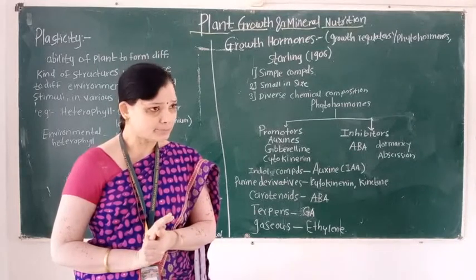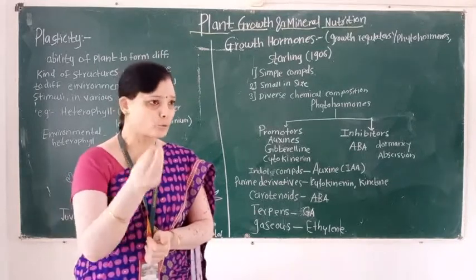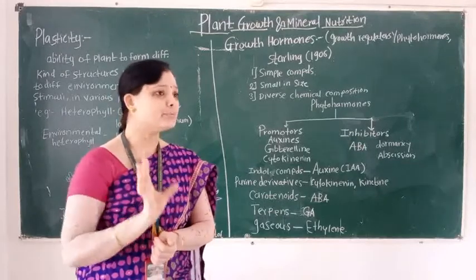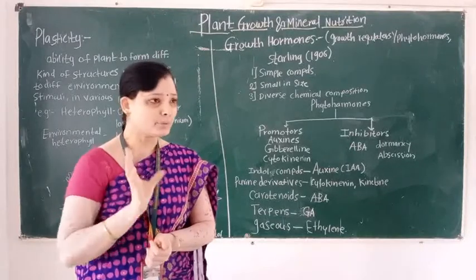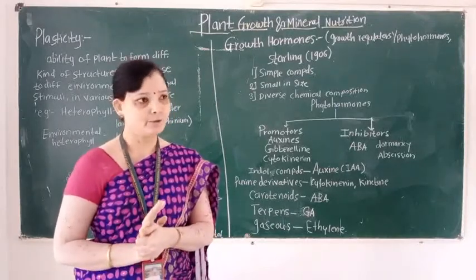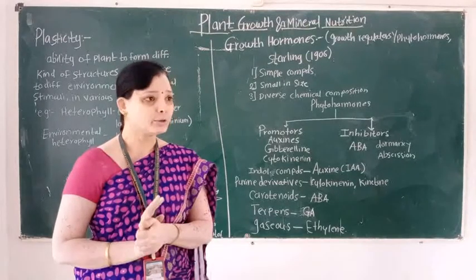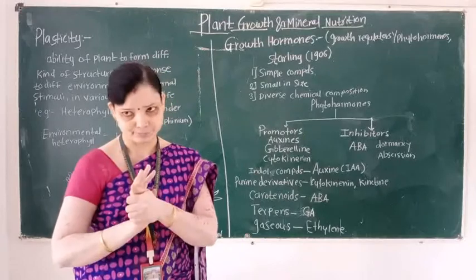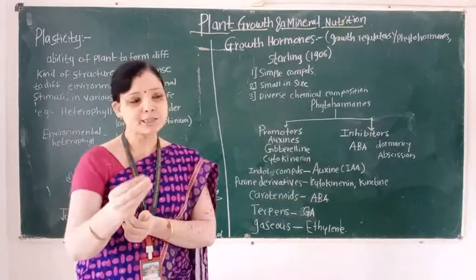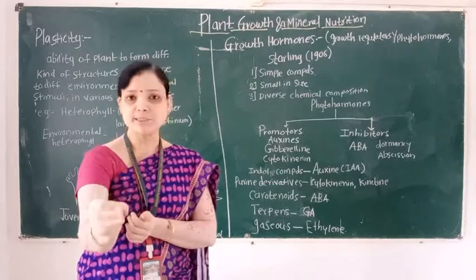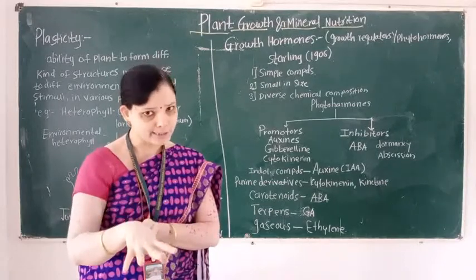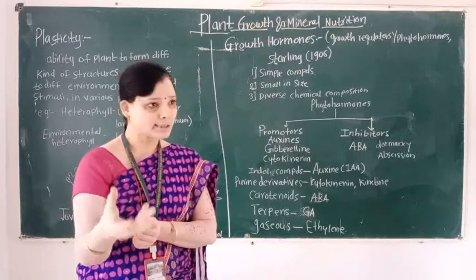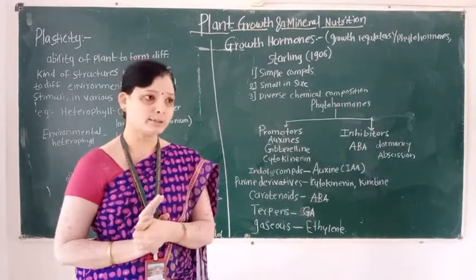Growth in animals is diffused, and growth in plants is localized. Why is it localized? Due to the presence of the meristematic region. Wherever meristematic tissues are present, the number of cells increases, that is, growth takes place.